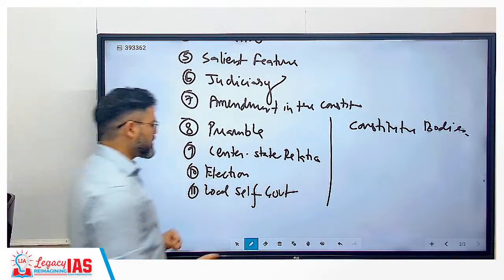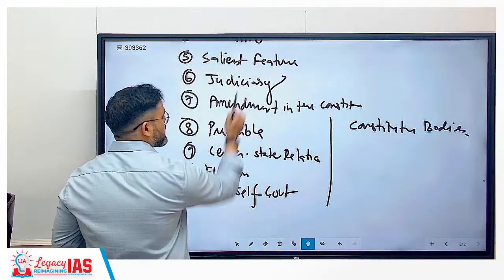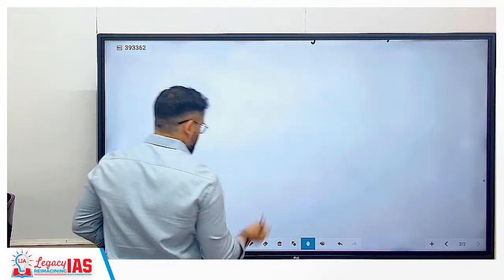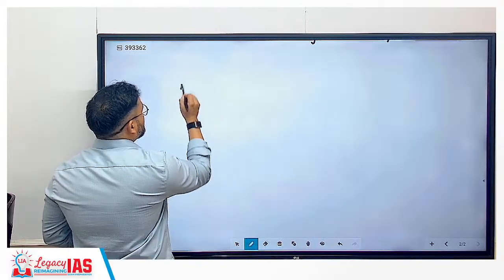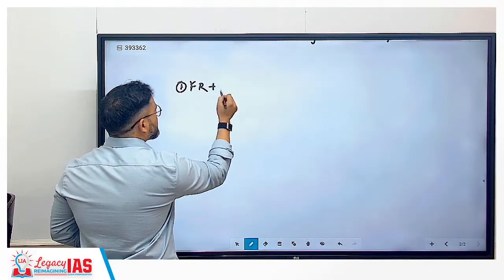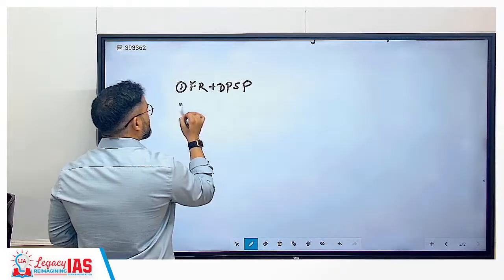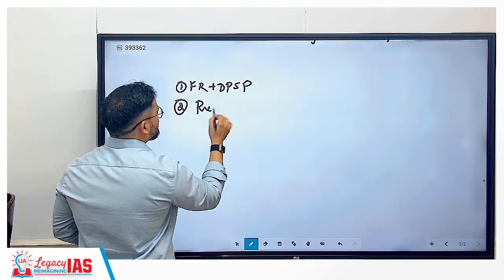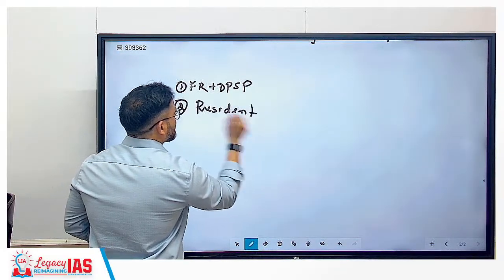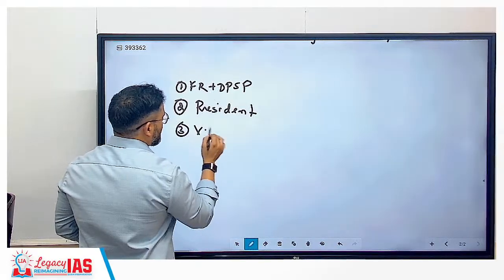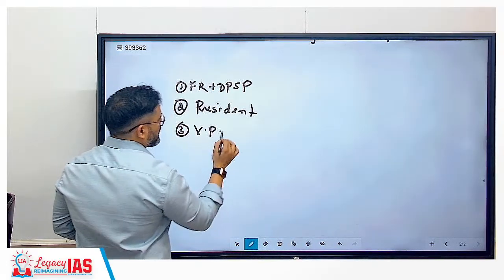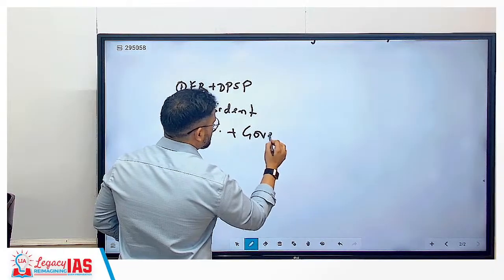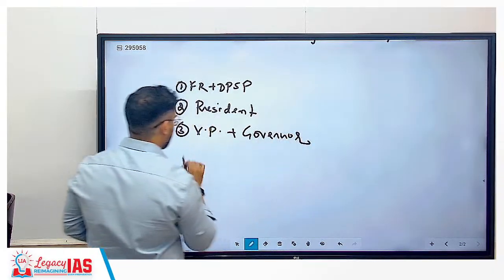If we talk about mains, the important chapters are: fundamental rights plus DPSP, very important. Second chapter is president. Third is vice president plus governor chapter.